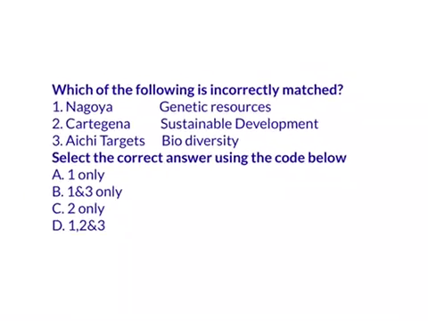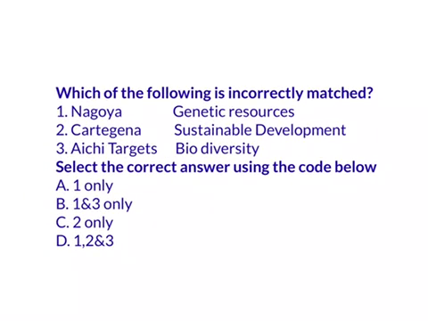Now try to answer this question. Which of the following is incorrectly matched? Nagoya, genetic resources; Cartagena Protocol, sustainable development; Aichi targets, biodiversity. Answer this question and post your answers in the comment box. Tomorrow we'll see a detailed explanation for this question.